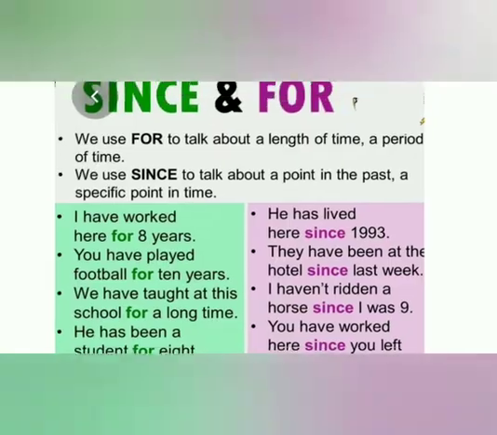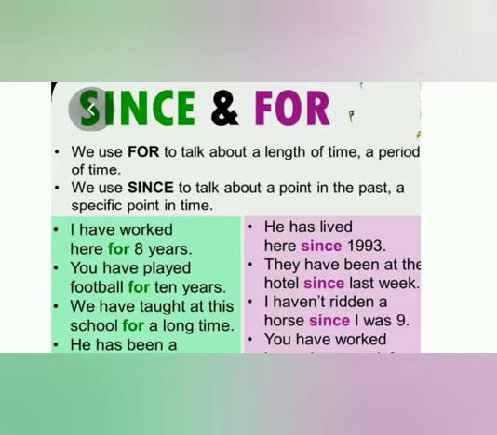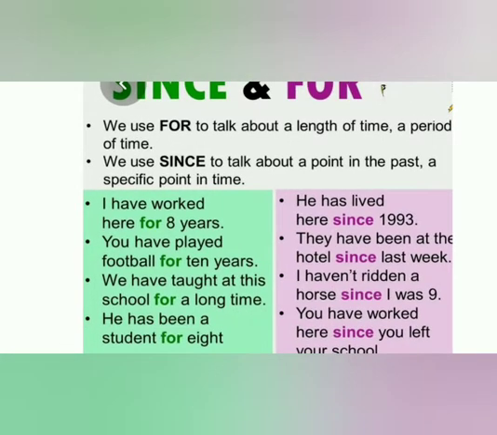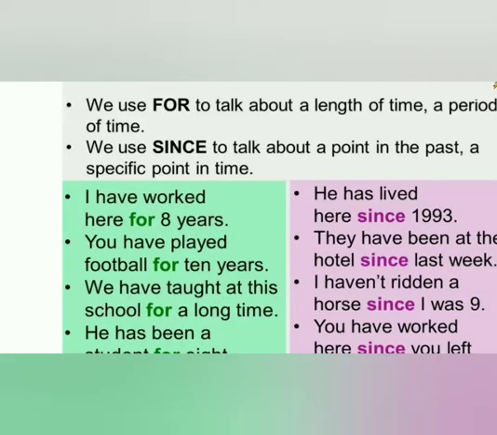We use for to talk about a length of time, a period of time. When do we use since? We use since to talk about a point in the past, a specific point in time. We'll see with an example. I have worked here for 8 years.